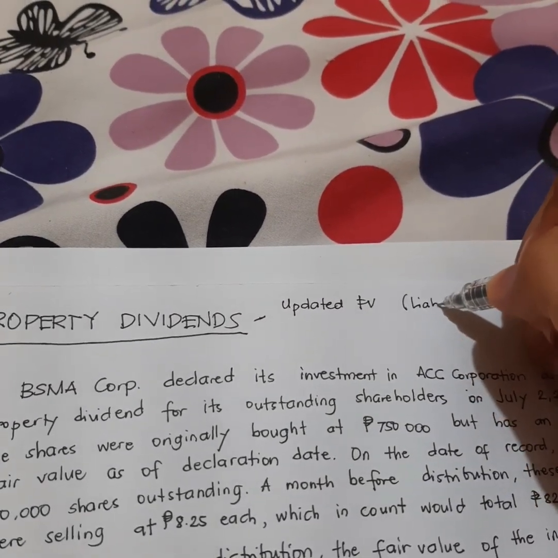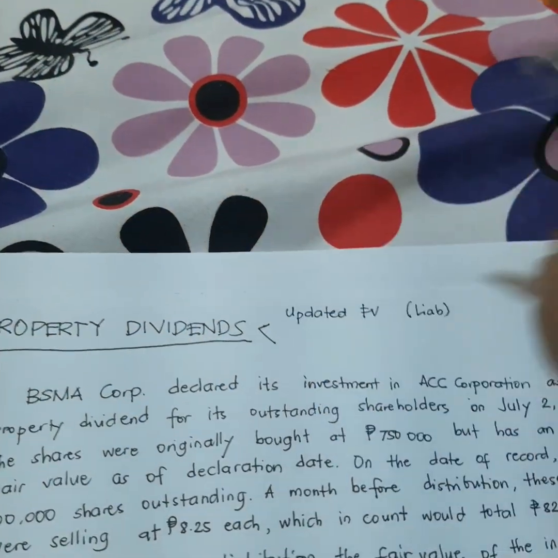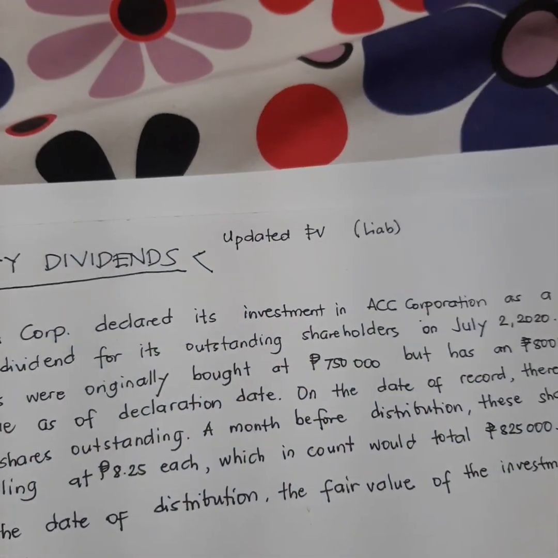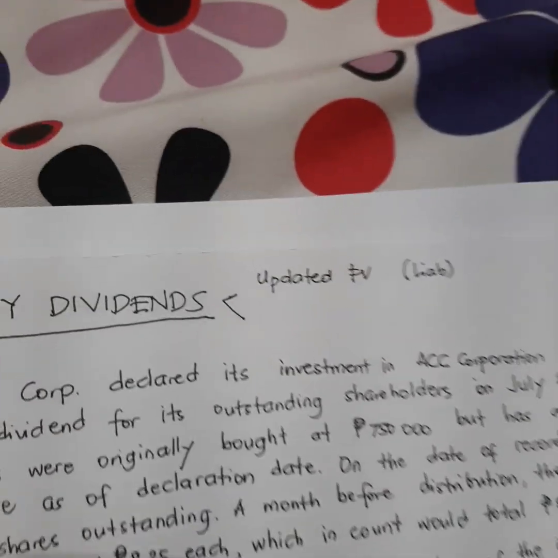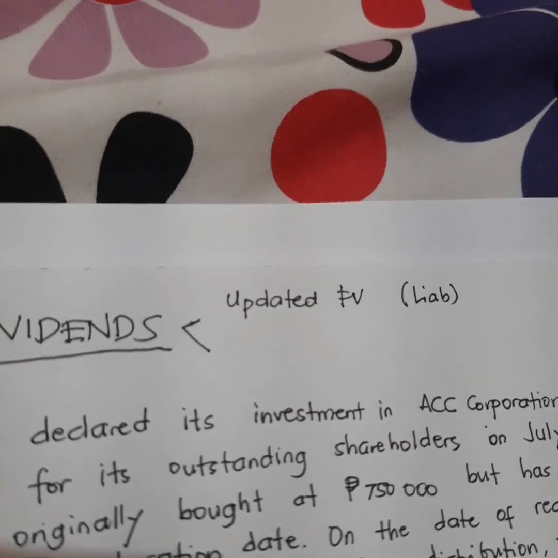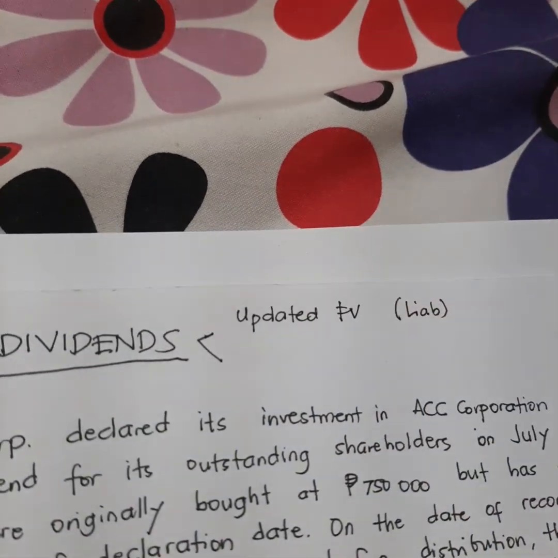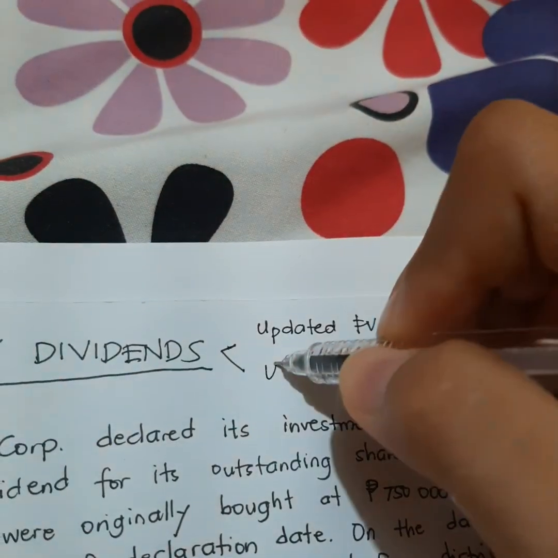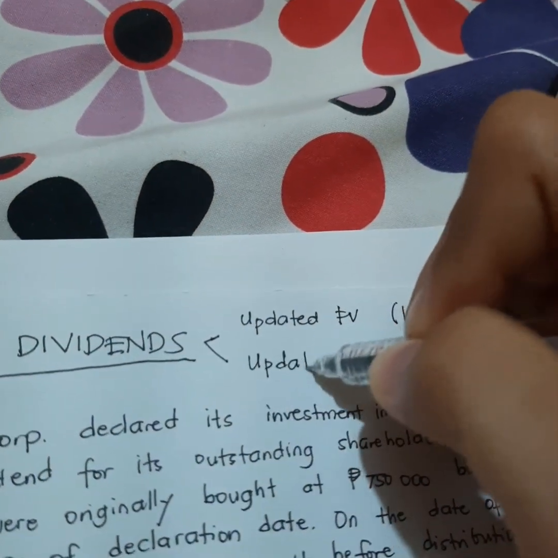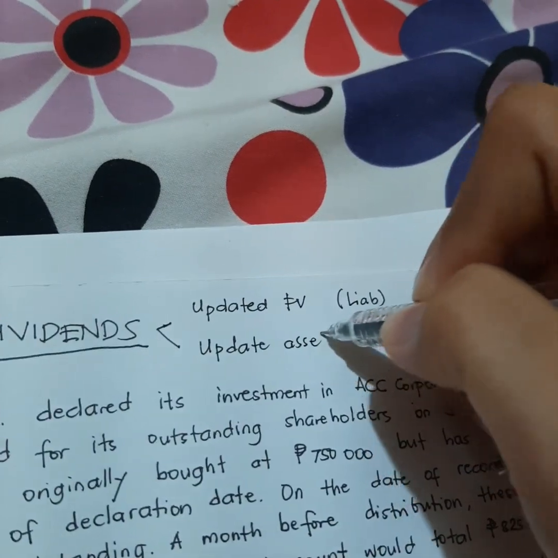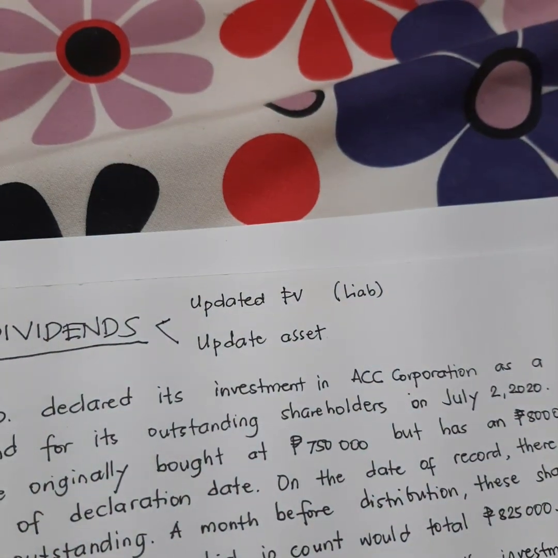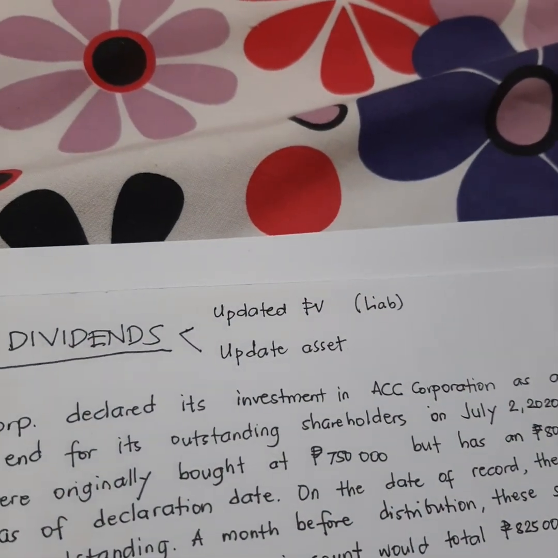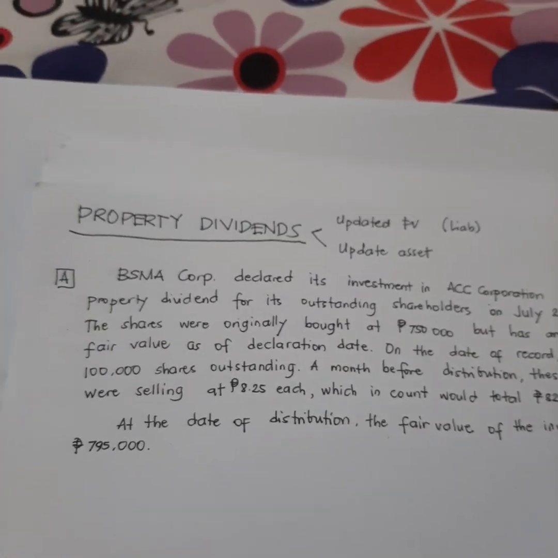On the part of the asset, ang ruling naman natin is update before distribution, and update before recording the liability. So, update the asset first, then tsaka natin i-record sa retained earnings. So let's have this problem para mas magets ninyo.